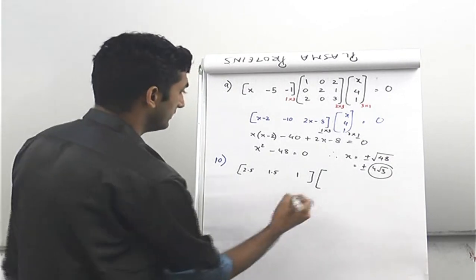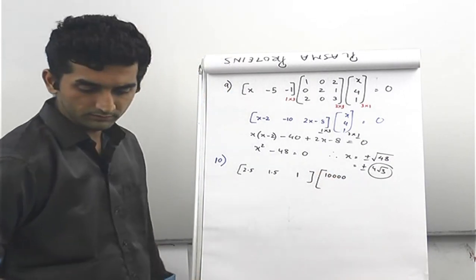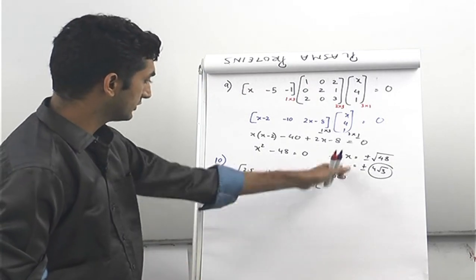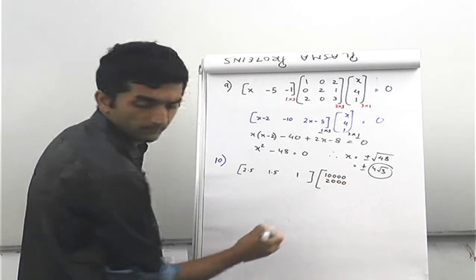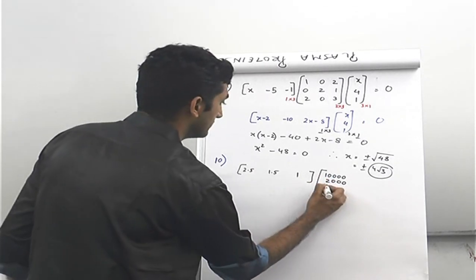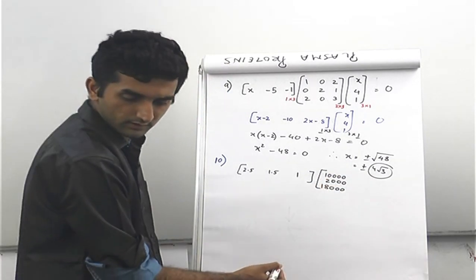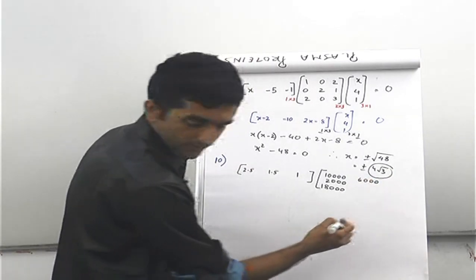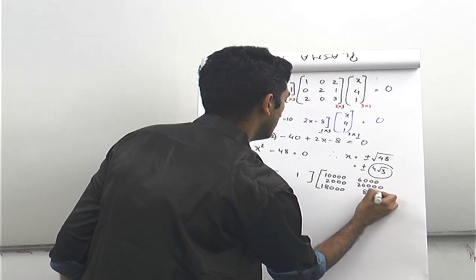And then we have 10,000, right? This goes with this, so 10,000, 2,000 and 18,000. This is the first market के 3 products. And then we have 6,000, 20,000 and 8,000.